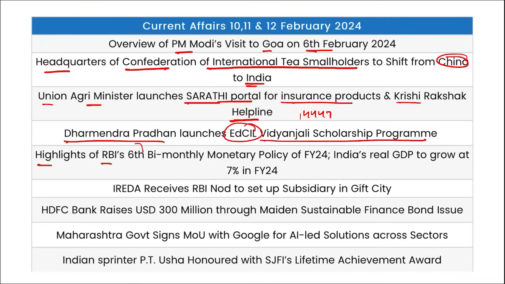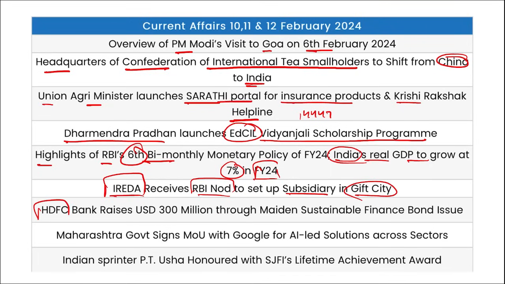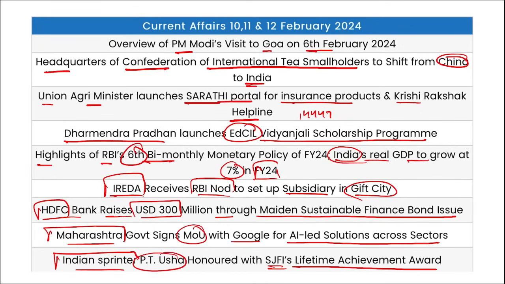Highlights for the RBI's sixth bi-monthly monetary policy, and here India's real GDP growth rate at 7% in fiscal year 24. IREDA receives RBI nod to set up a subsidiary in GIFT City. HDFC Bank has raised $300 million through maiden sustainable finance bond issue. Maharashtra government signed an MOU with Google for